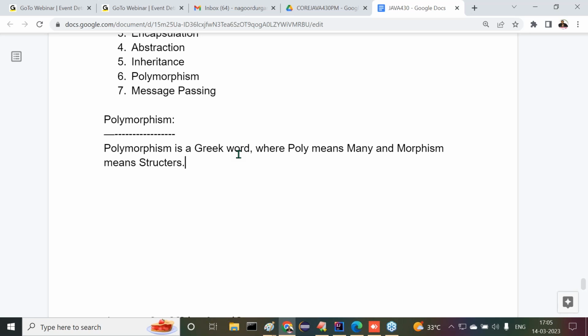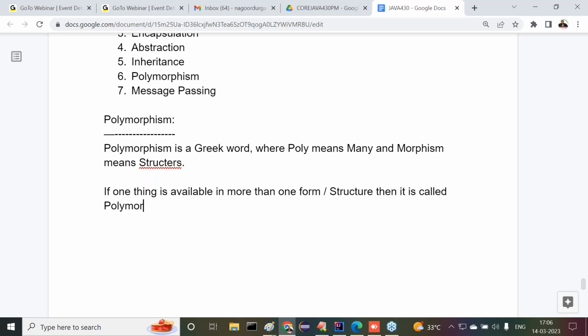That means the definition is: if one thing is available in more than one form or structure, then it is called polymorphism.